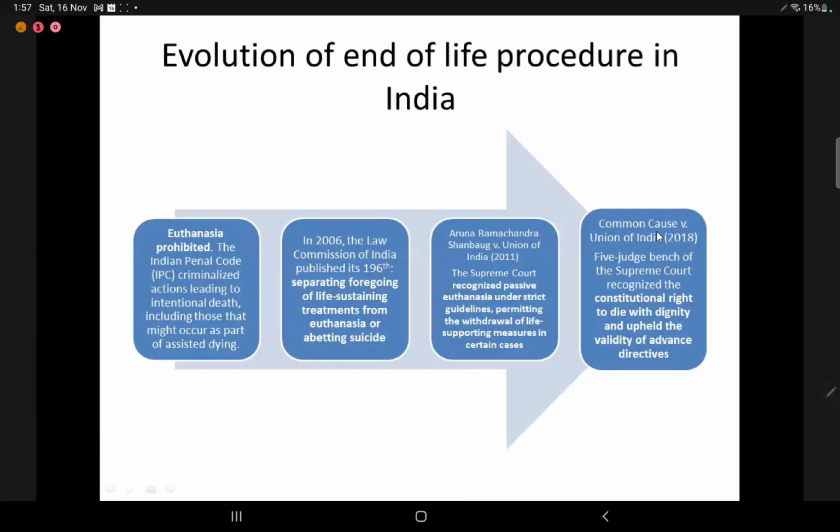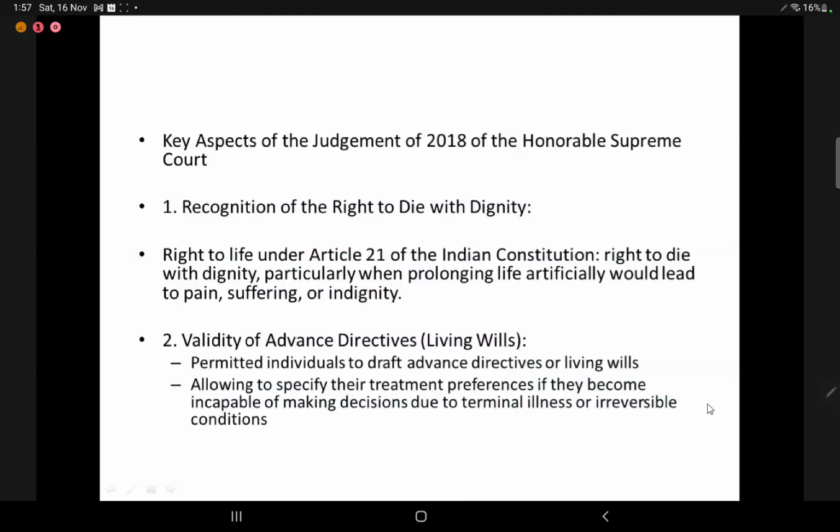The biggest change came in 2018. The verdict was passed in the case of Common Cause versus the Union of India. A five-judge bench of the Supreme Court recognized the constitutional right to die with dignity under a constitutional change of Article 21 and upheld the validity of advance directives. So we'll just go through it in short. There are five key components of the 2018 judgment. The first part was recognition of the right to die with dignity. There's a right to life under Article 21 of the Indian Constitution. It was changed.